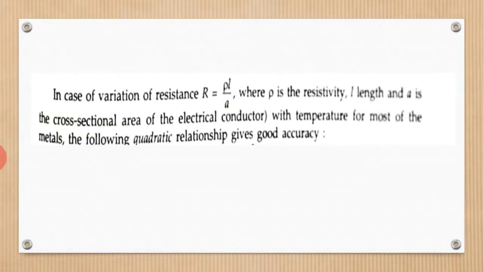Also the well-known equation R is equal to rho L by A. The variation of resistance depends on rho L by A, where rho is the resistivity, L is the length, and A is the cross-sectional area of the electrical conductor. With temperature, for most of the metals, the following quadratic relationship gives good accuracy.